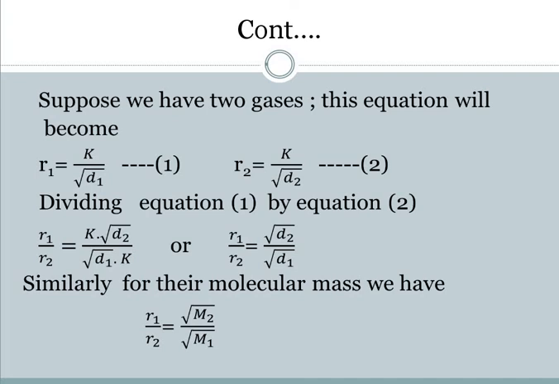Instead of taking densities, if we take their molar masses, it becomes R1 by R2 is equal to under root M2 by M1. This is very important.